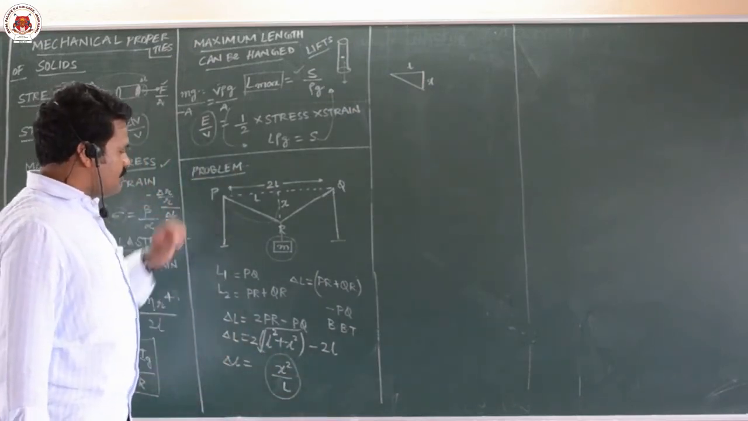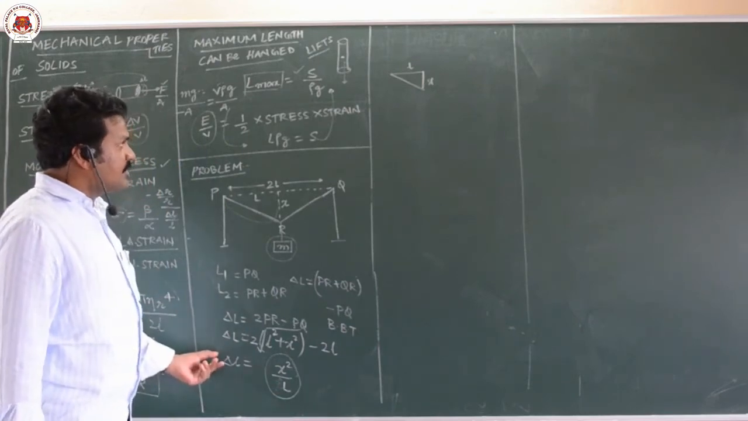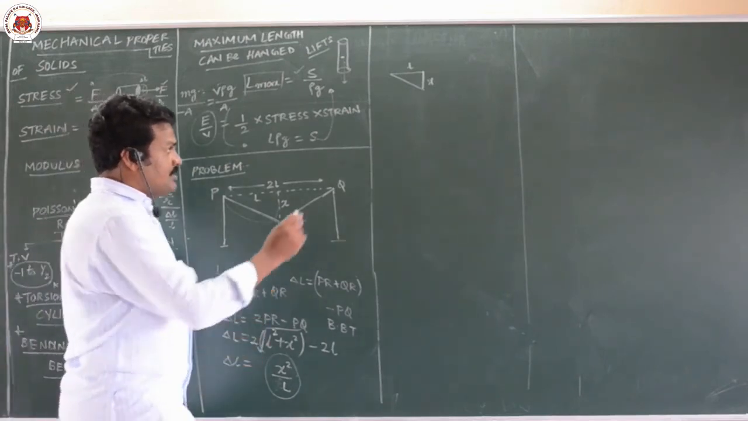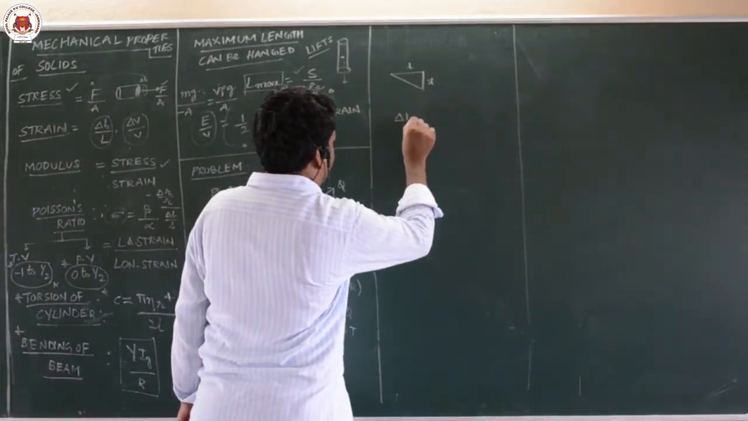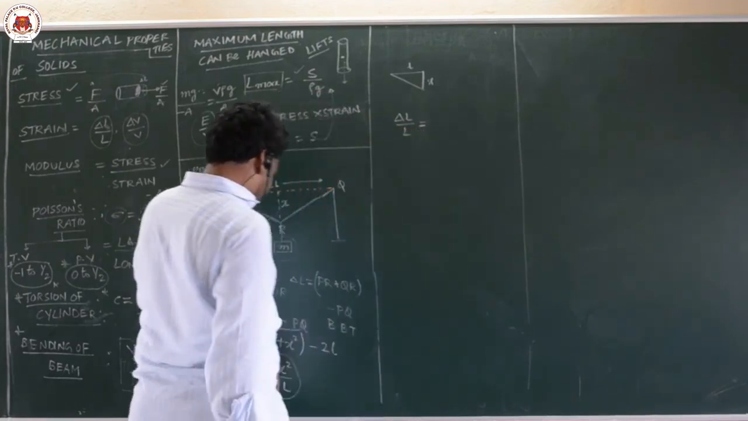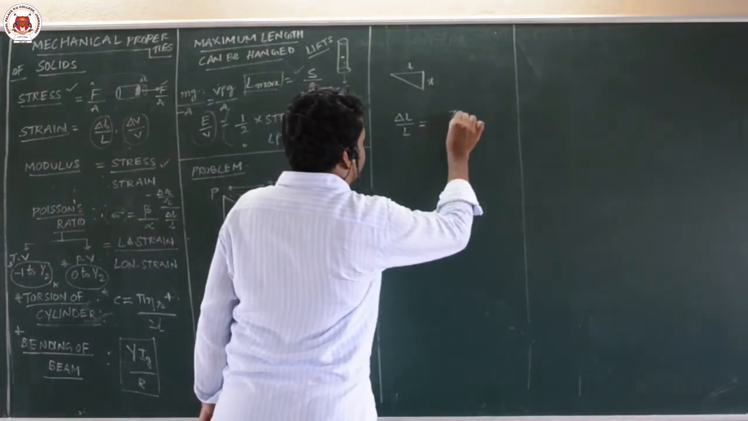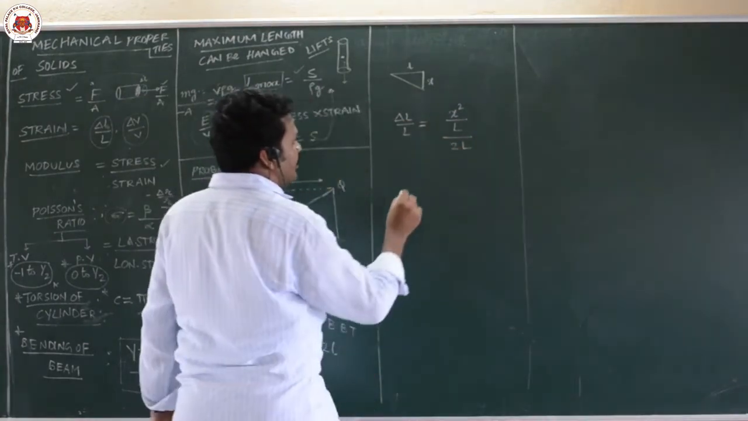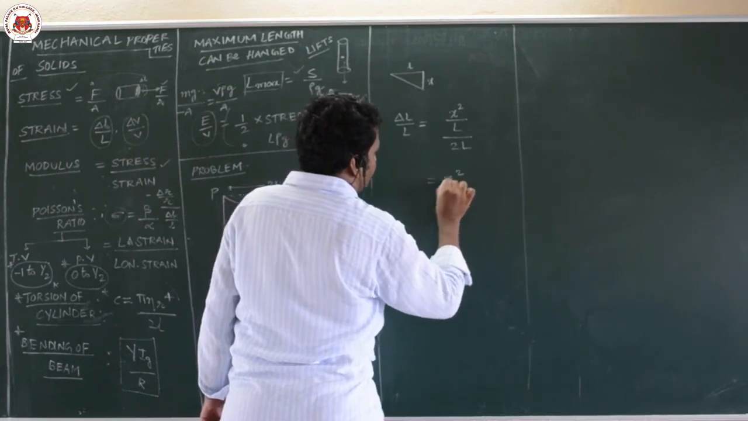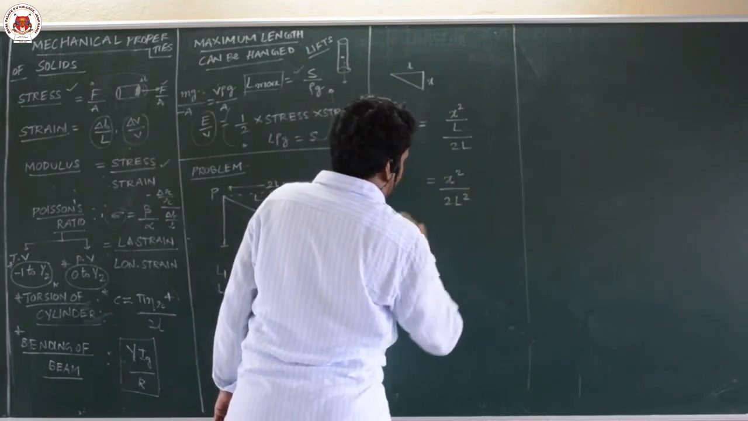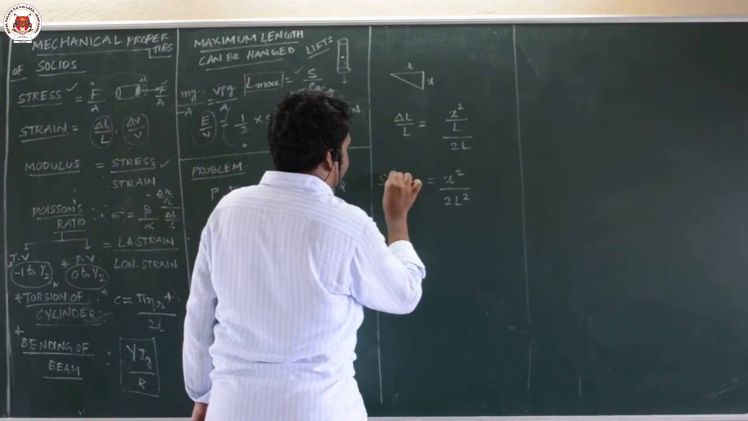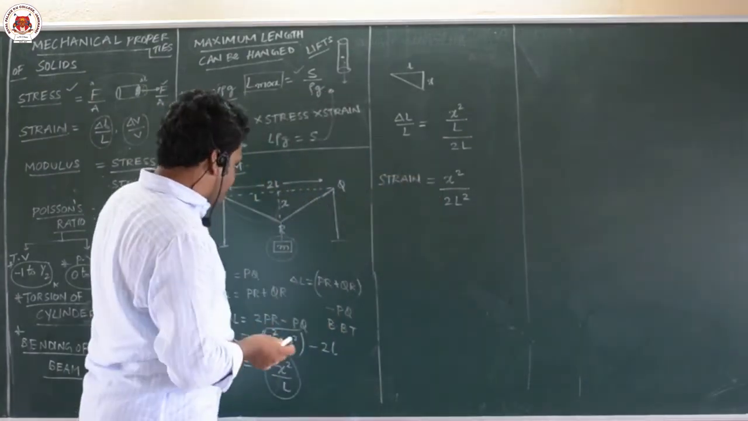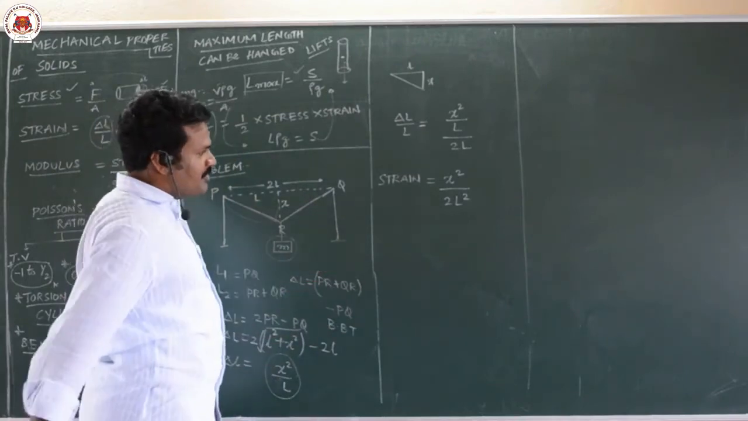This is the strain developed. Sorry, this is the increase in length. Suppose if they ask what is the strain developed, you can write delta L by L is equal to x square by L divided by total length 2L. So this you will get as x square by 2L square. This is the strain developed. So you can observe here what we followed is basic formulas only.